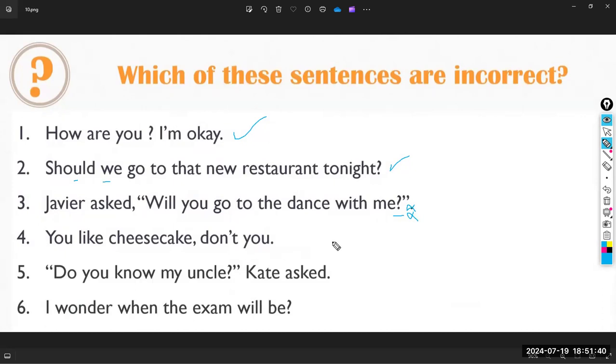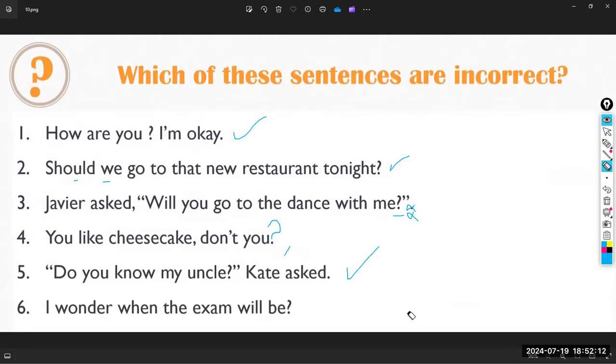Four. You like cheesecake, don't you? Don't you? It's a question tag. Exactly. I have to write the question mark, not a full stop. So, five. It's correct. Exactly. I don't have to use any comma after or next to the question mark.